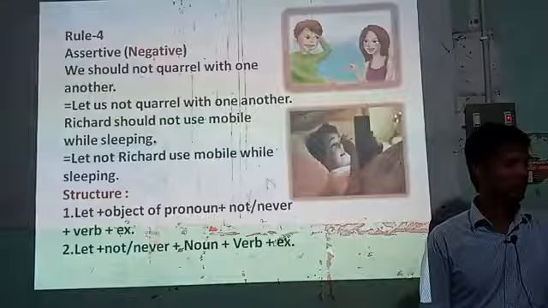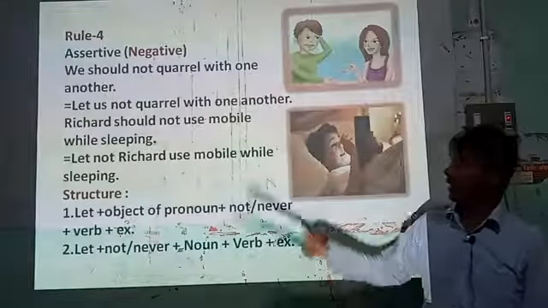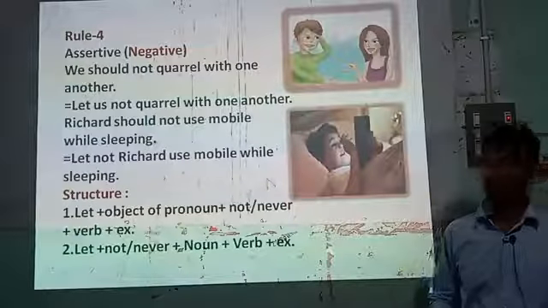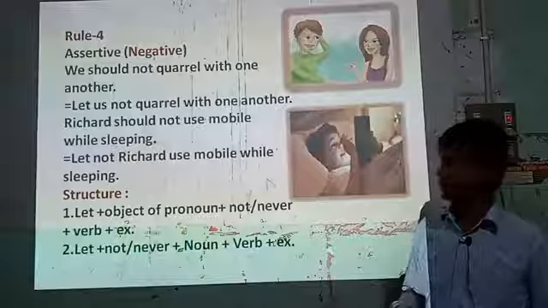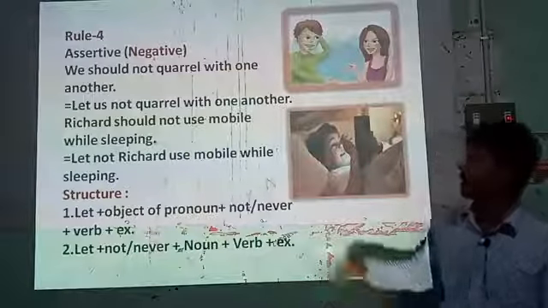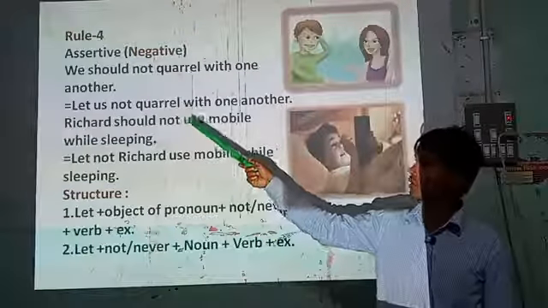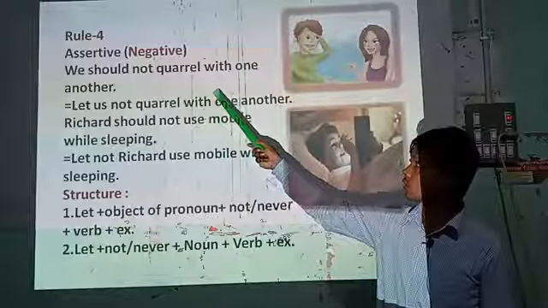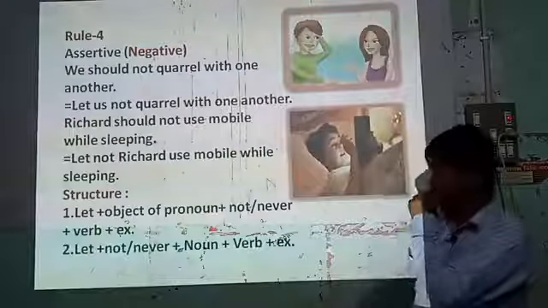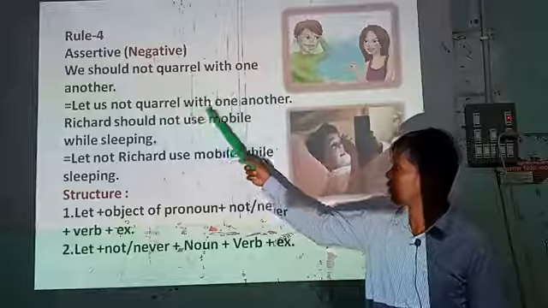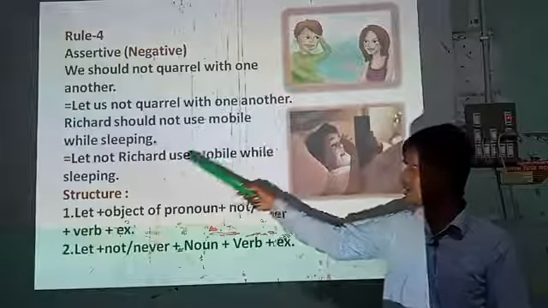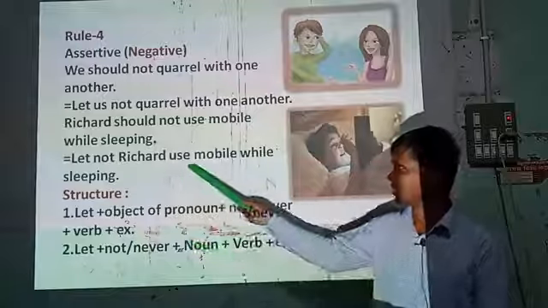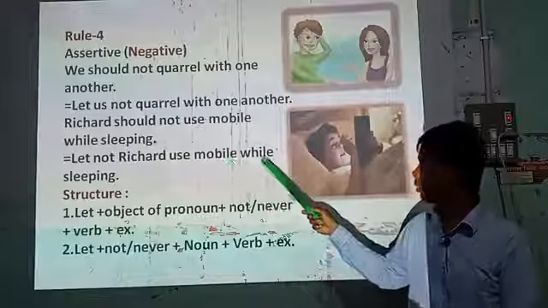So dear students, come to rule number 4, assertive. If the sentence is in negative, how will you transform it into imperative? First, look at the example. We should not quarrel with one another. Let us not quarrel with one another. Richard should not use mobile while sleeping. Let not Richard use mobile while sleeping.